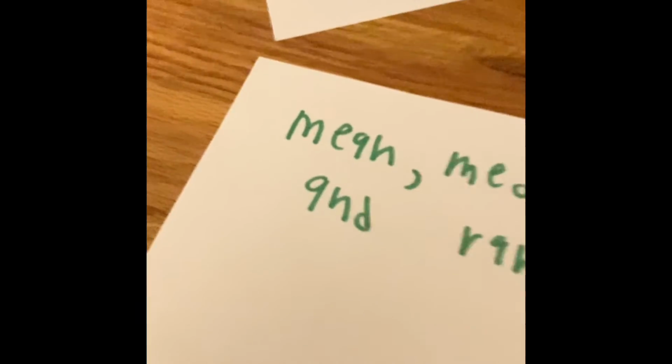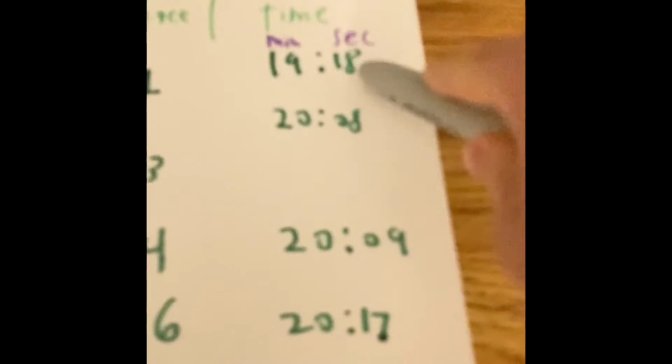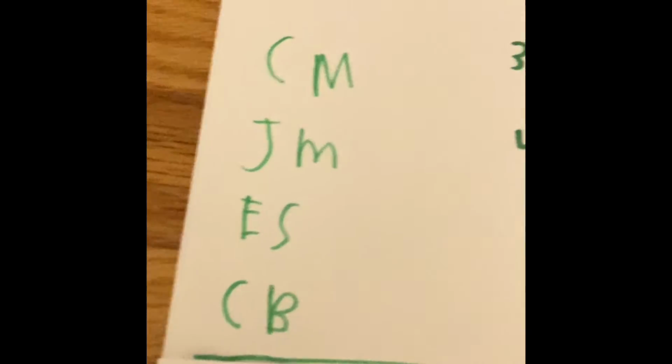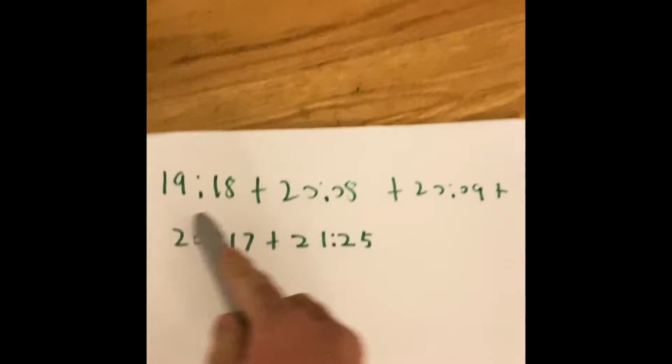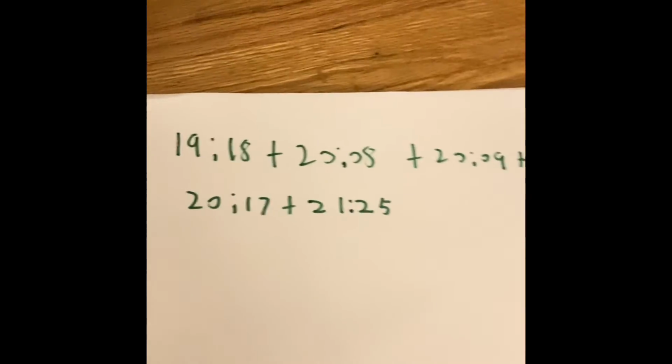When calculating the mean, that explains the average. We're going to try and find the average of the first 5 runners that cross the finish line. In order to do that, we're going to have to add up all these numbers and divide by how many runners there are. We have to add up all these and divide by 5 because there are 5 runners.